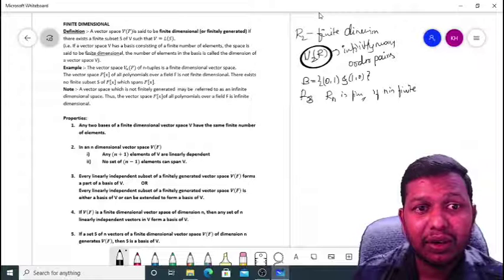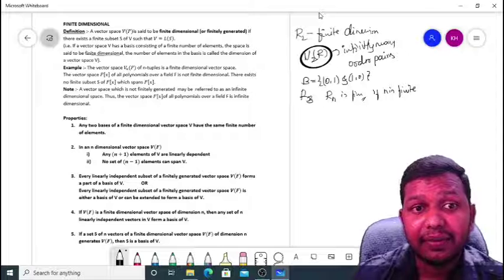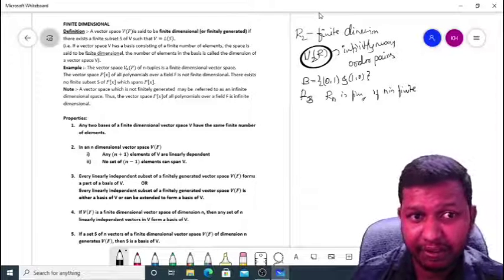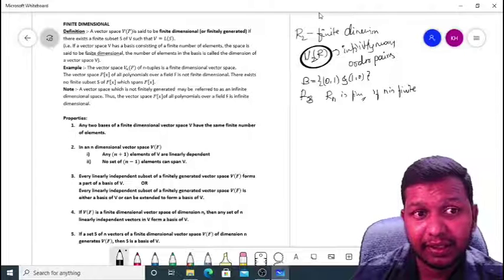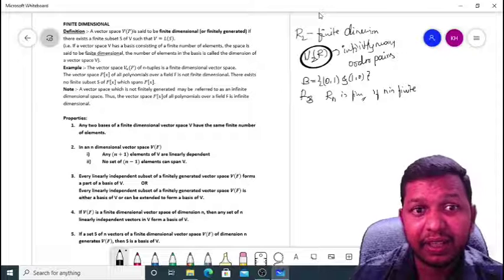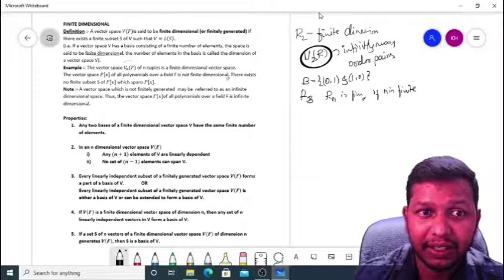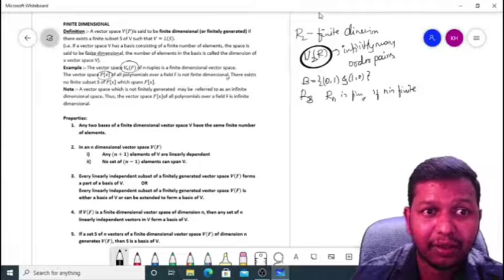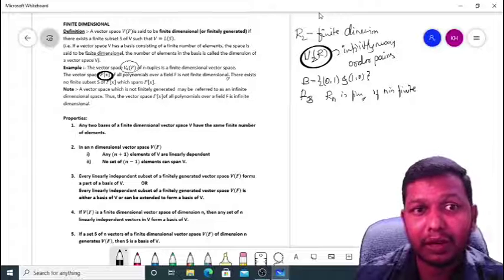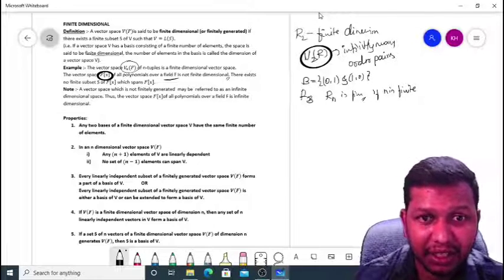Suppose Vn of F, the n-tuples, is a finite dimensional vector space, but F of x, the set of all polynomials over the field F, is not finite dimensional.